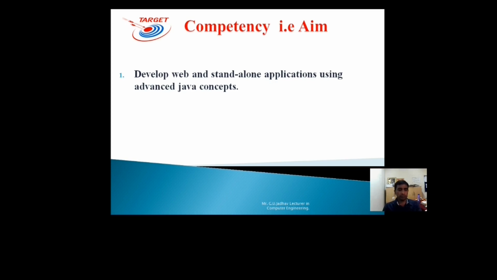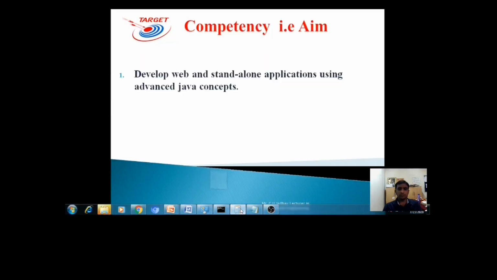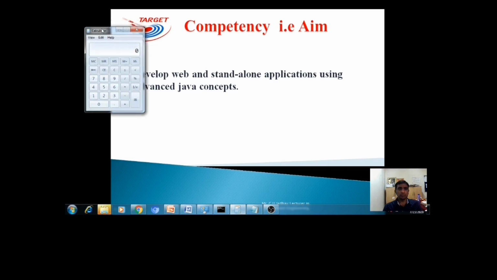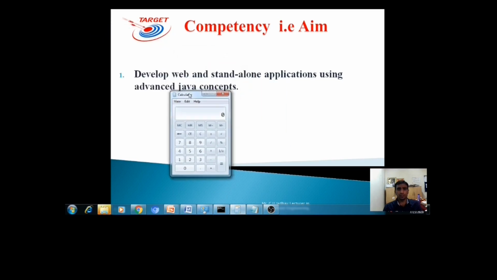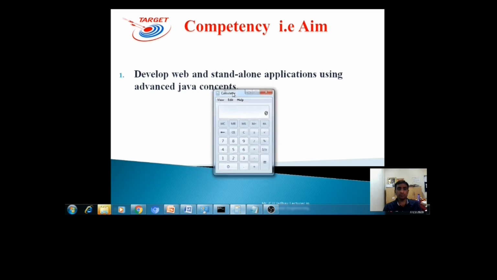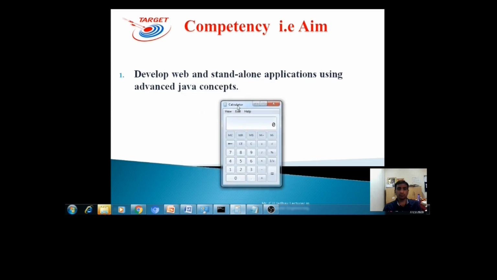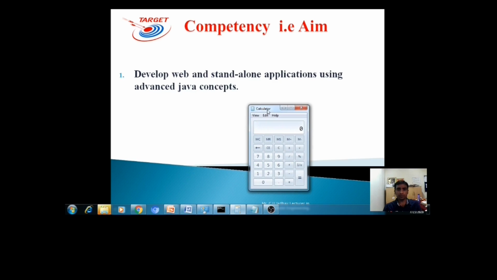We will take one example. What is a standalone application? We can see here is a calculator. Now this calculator is nothing but it is an application, and this application is available with the system. That's why it is called as a standalone application. This application is available with a standalone computer system. That's why it is called as a standalone application.